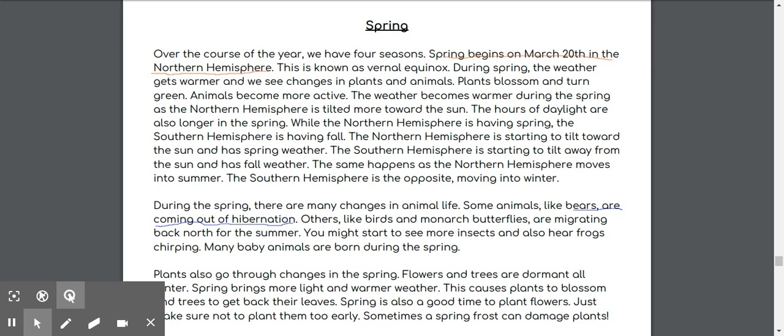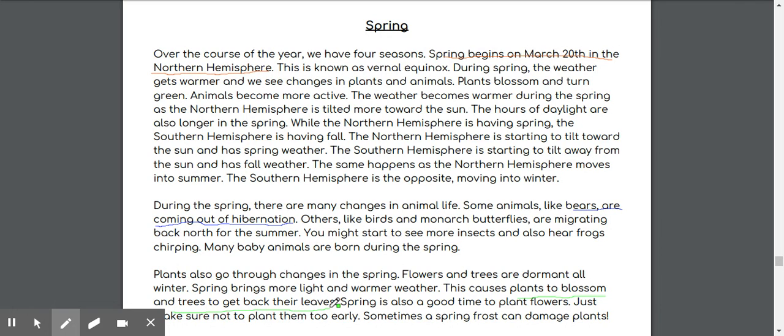Plants also go through changes in the spring. Here we go. I'm going to get my green underliner because we're going to start talking about it. Flowers and trees are dormant all winter. That means that it's like they're asleep. Spring brings more light and warmer weather. This causes plants to blossom. So plants start blossoming, growing, and trees get back their leaves.